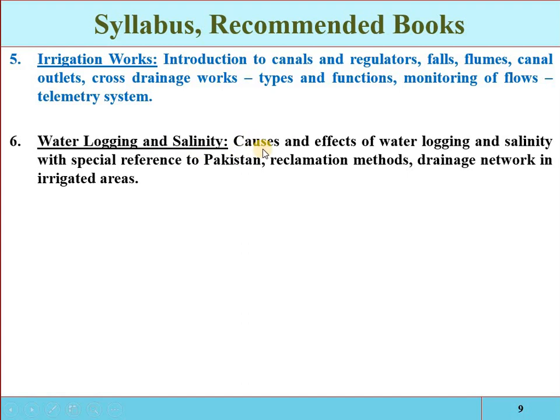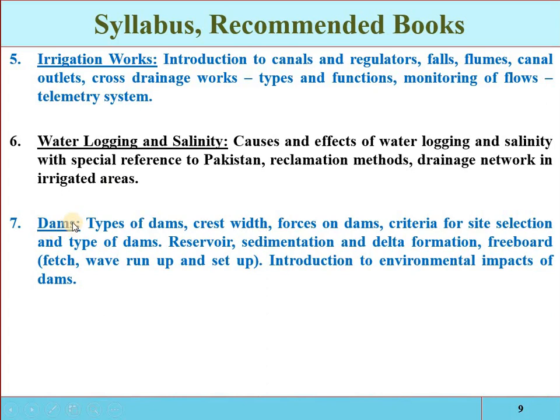In this chapter we will discuss the causes and effects of waterlogging and salinity, and also some statistical data of Pakistan and the reclamation methods, that is, how the area will be developed from waterlogging and salinity. Drainage works are mostly used to reduce the water table in the irrigated area. And then, most importantly, we will have the dams. See, in irrigation engineering we have the reservoir, the conveyance system, the application system, and the distribution system. So how will the water be conserved?